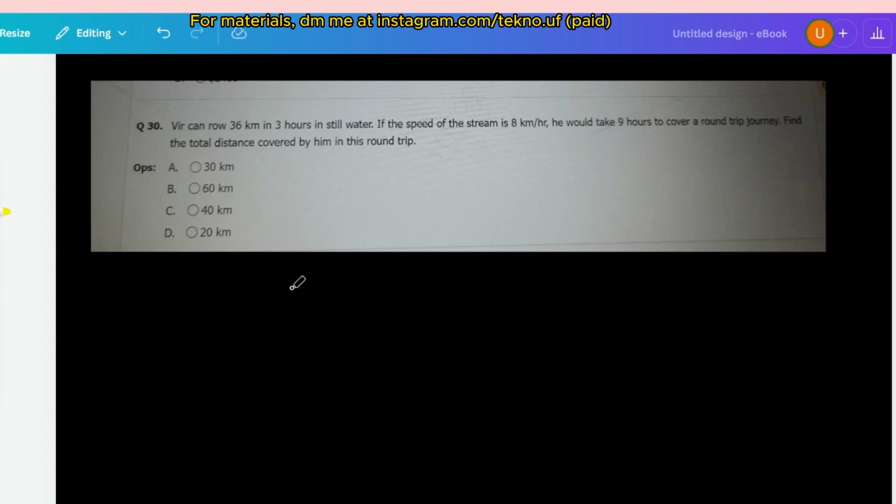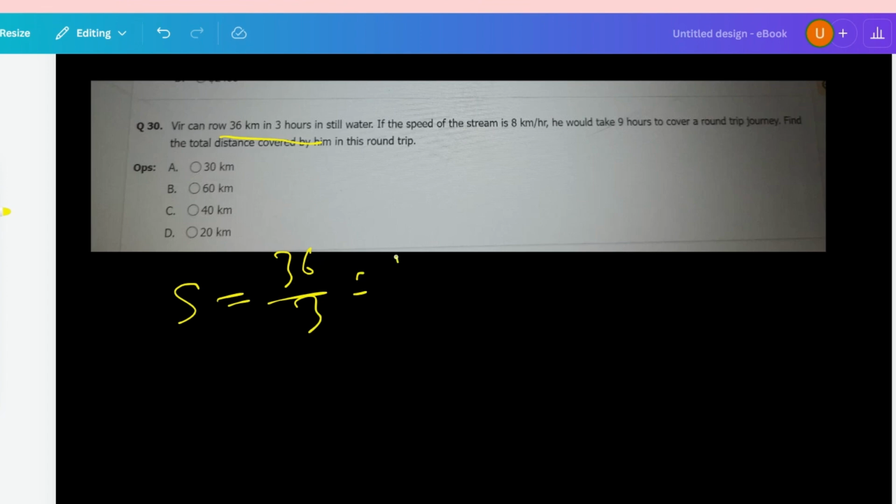Okay, so let me answer the question. At first let me calculate the speed in still water. So we can row 36 km in 3 hours in still water. So speed in still water is equal to 36, that is the distance, by time. So this is equal to 12 km per hour. Okay, 12 km per hour, this is the speed in still water.